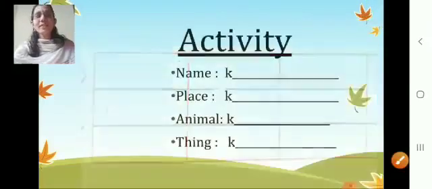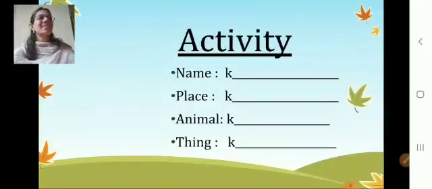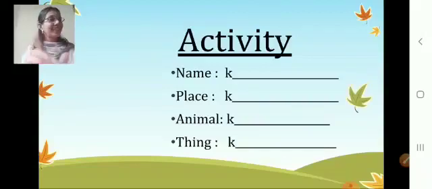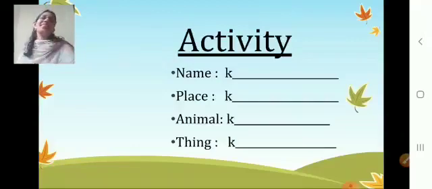Yes or no? Yes. Now it's time for activity. I told you one activity already. Yes. First is the key activity. Got it? And the second one, we are going to play in this activity.